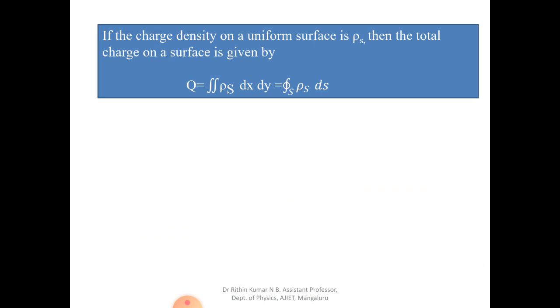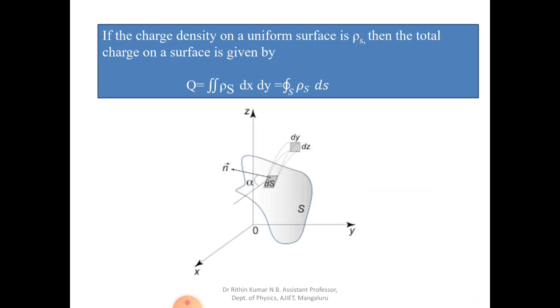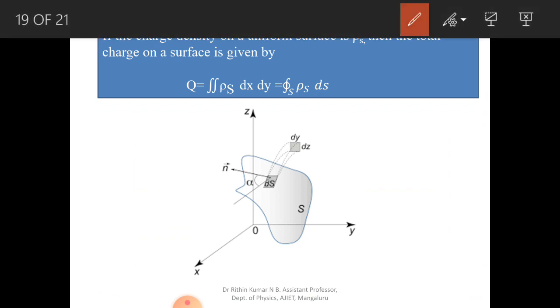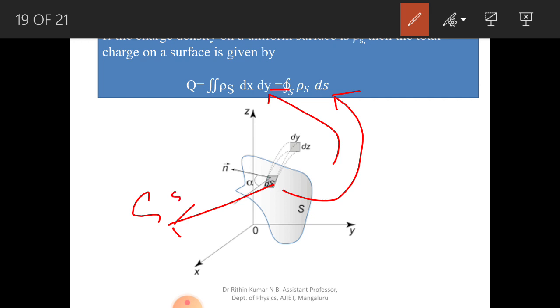Or you can write it as a closed integral over S of rho s ds. Here ds is the surface element, and dx and dy are the same thing we have written here, dx along the x axis and dy along the y axis, or directly we can read it as ds. And rho s is the surface density of the charges.